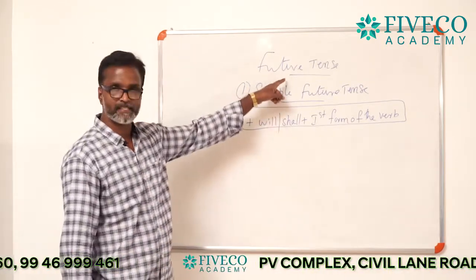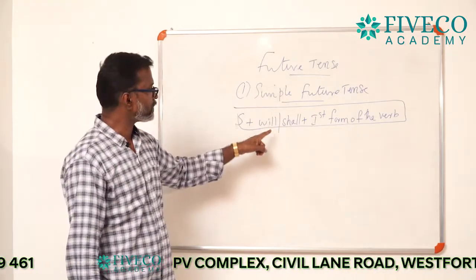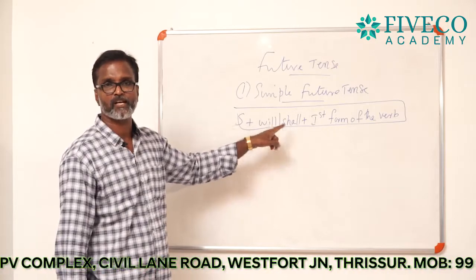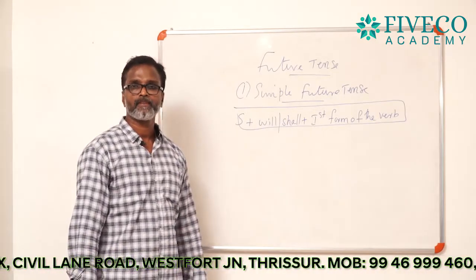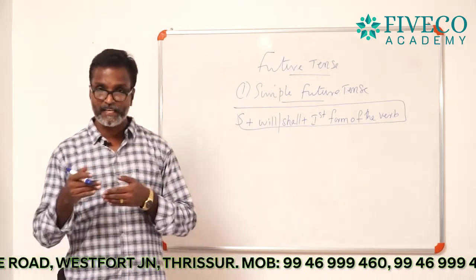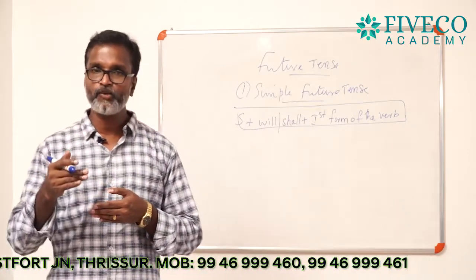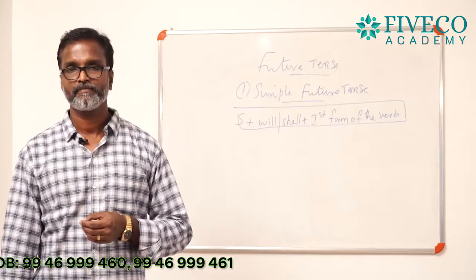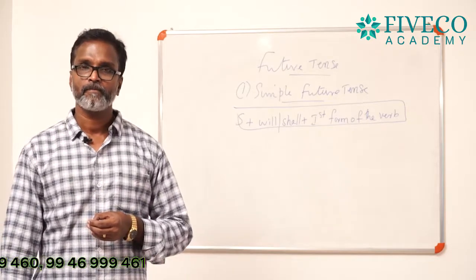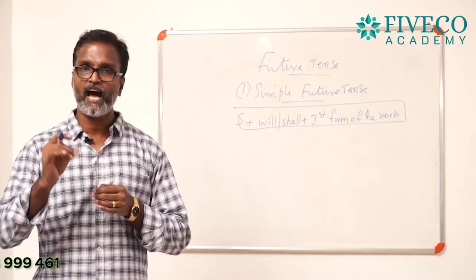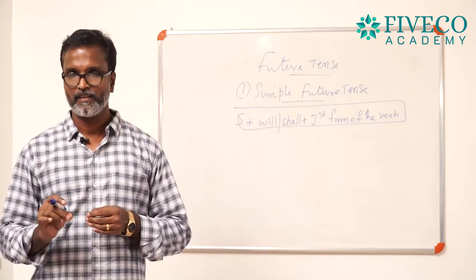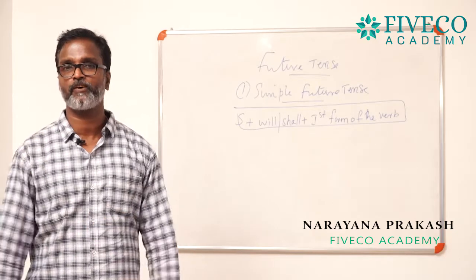In the future tense, you can use 2 auxiliary verbs. They are will and shall. And there are certain conditions where you can use will or shall. Very simple it is. The difference between the application of will or shall is based on the surety.